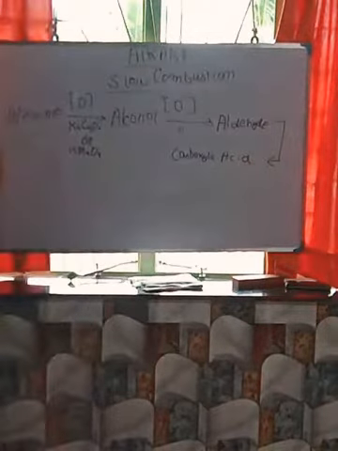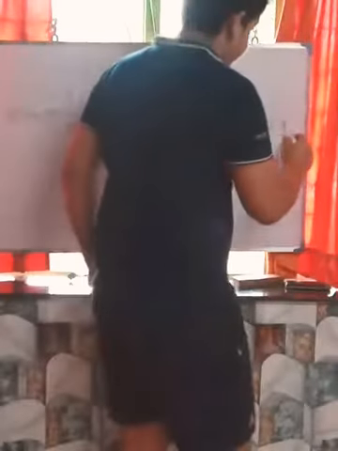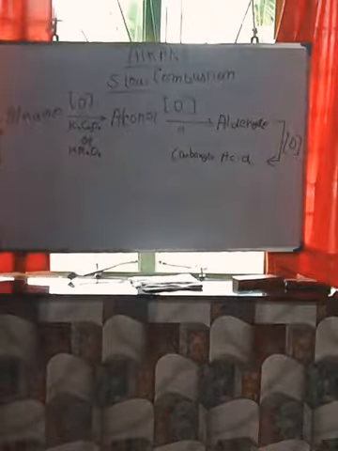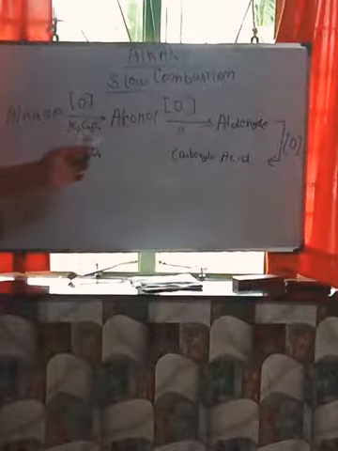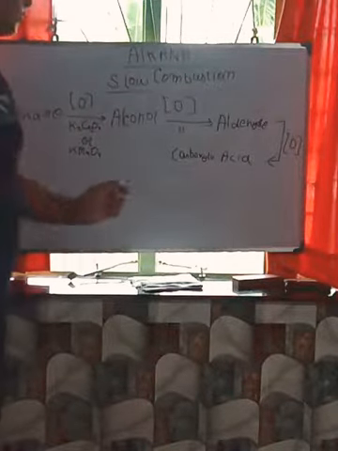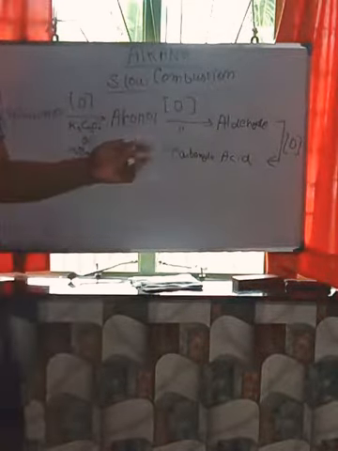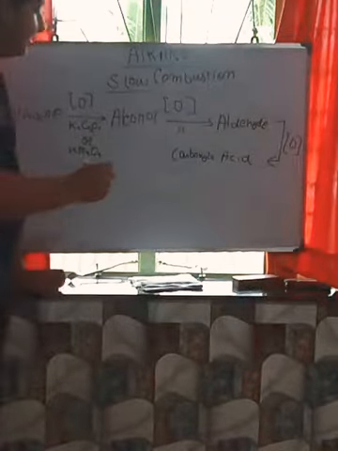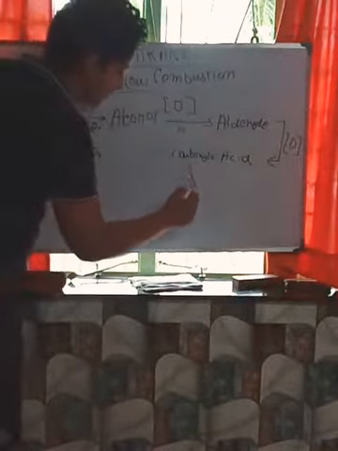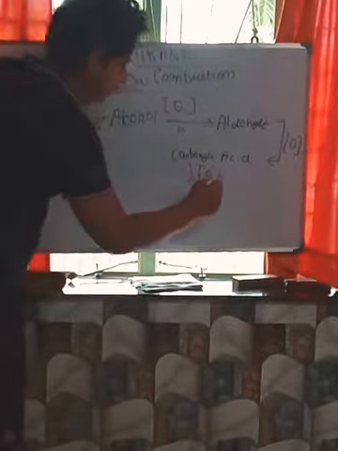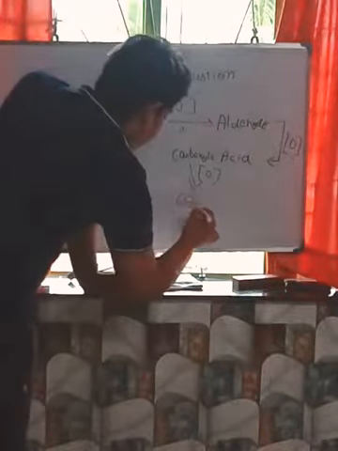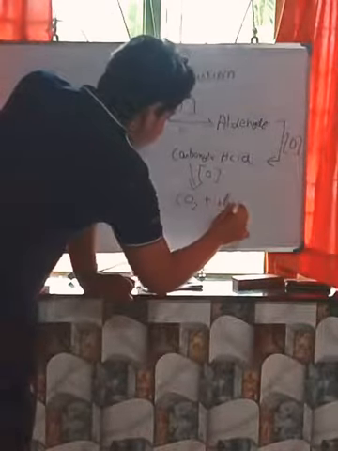Carboxylic acid. Here also the same freshly prepared oxygen, and K2Cr2O7 or KMnO4. So from alkane it became alcohol, after alcohol it became aldehyde, after aldehyde it became carboxylic acid. After this, again similar condition, this carboxylic acid will react and form CO2 and H2O.